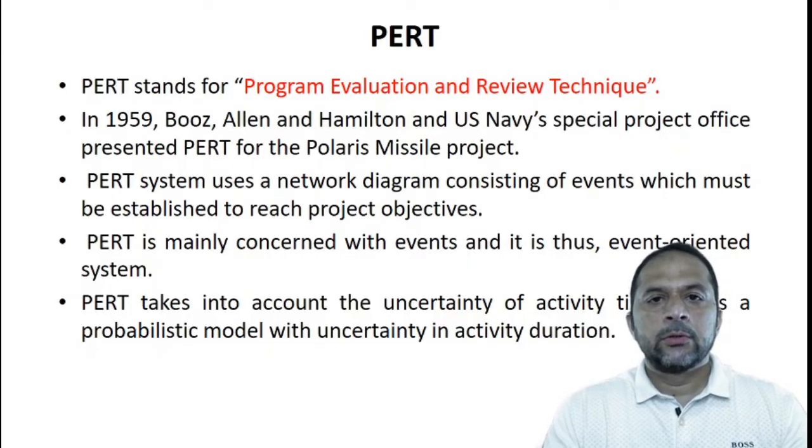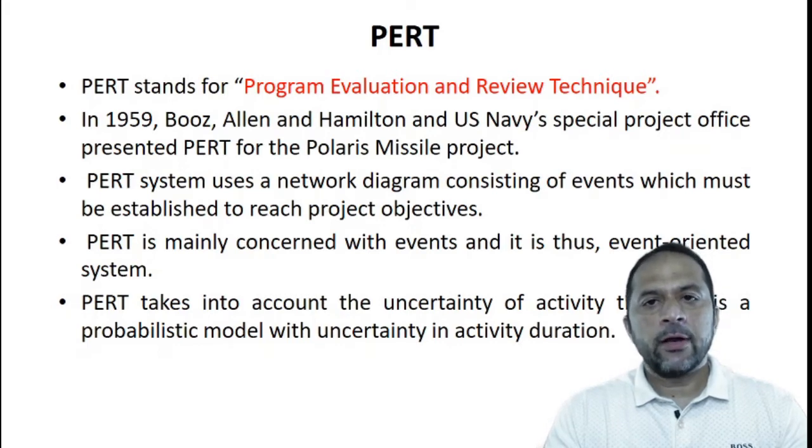So let's discuss PERT first. PERT stands for Program Evaluation and Review Technique. In the year 1959, Booz Allen and Hamilton and the US Navy's Special Project Officer presented this concept of PERT.